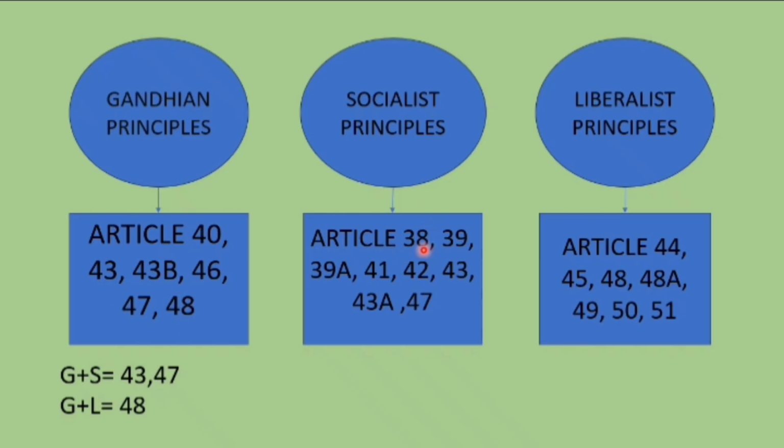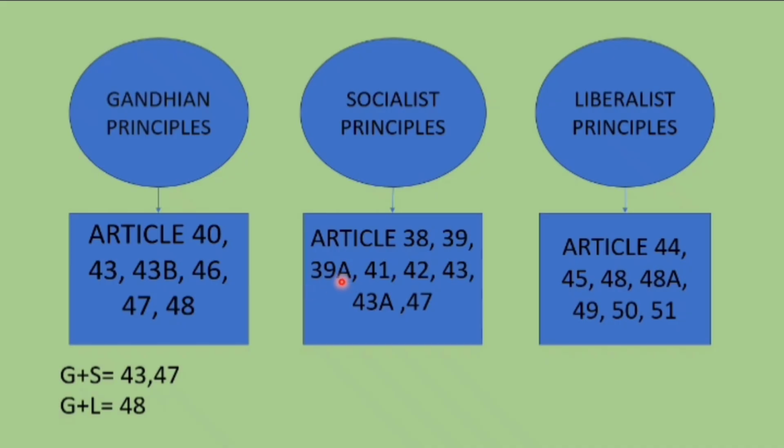Then for 38, you remember height order, so social order is what, socialistic principle. Then 39, what story we said, there is agricultural land and the father separated and gave it for a livelihood to the students, sorry, for the children. And material resources are so distributed and they are against the concentration of wealth, that is socialistic principle.